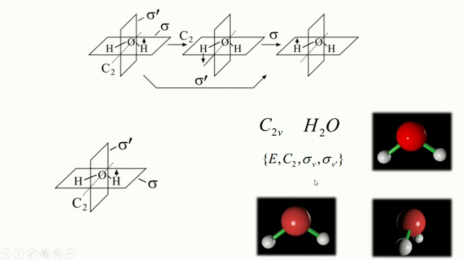First of all, I need to find the symmetry elements. We have to write the identity first, E. All molecules, whether or not they possess other symmetry elements, must possess the identity as a symmetry operation, because identity means doing nothing to a molecule. So we need to write the identity first in the symmetry operations.